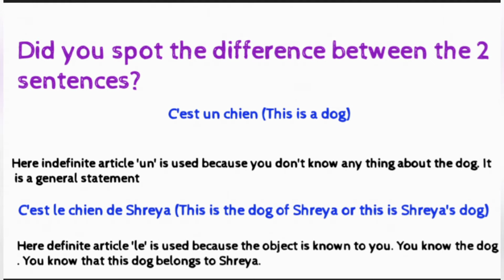I will repeat myself. Now see the first sentence. C'est un chien. This is a dog. Here indefinite article un is used because you don't know anything about the dog. It is a general statement. Now look at the second sentence. C'est le chien de Shriya. This is the dog of Shriya. Here definite article le is used because the object is known to you. You know the dog. You know that this dog belongs to Shriya.